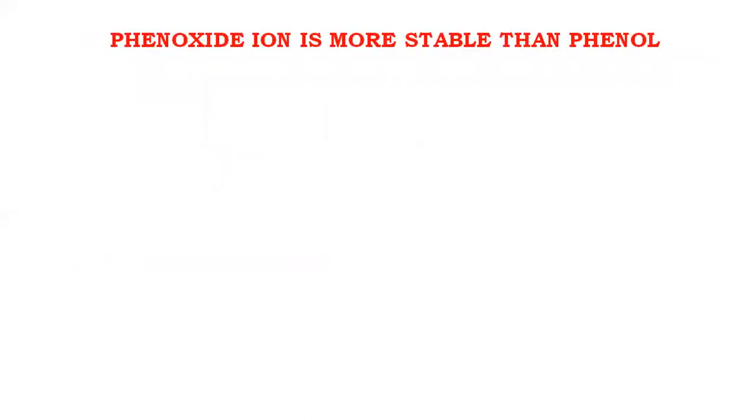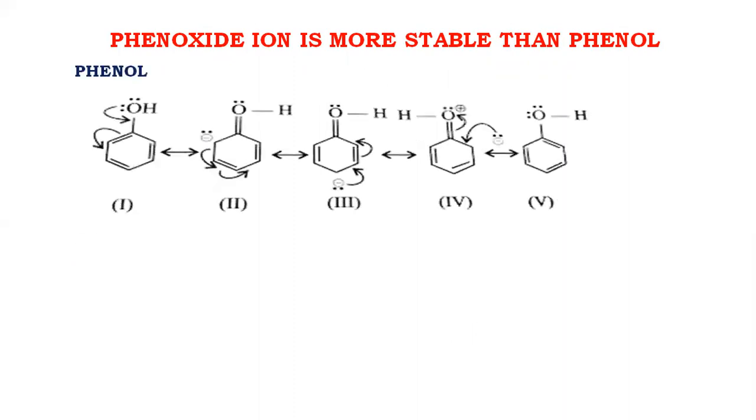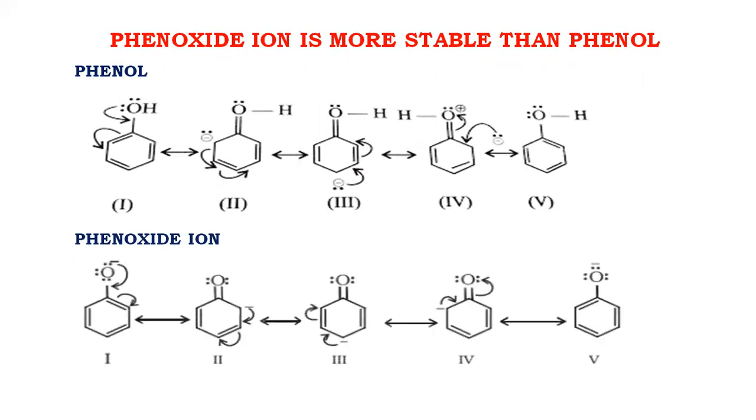Phenoxide ion is more stable than phenol. This can be explained by the resonance structures of phenol and phenoxide ion. In the first structure of phenol, you can see the electrons of oxygen are involved in forming the double bond between carbon and oxygen.